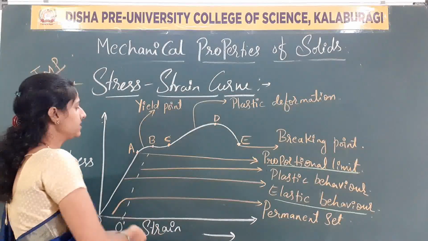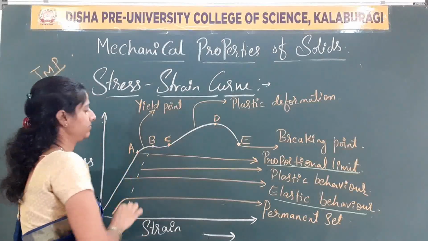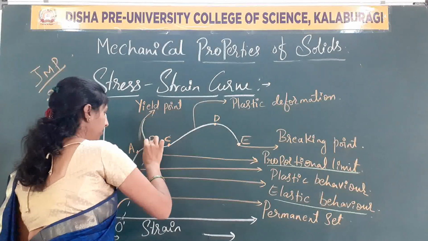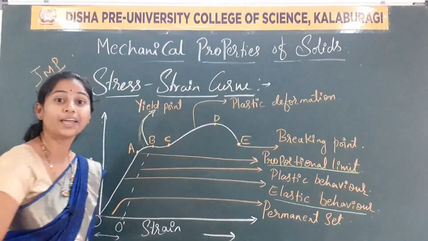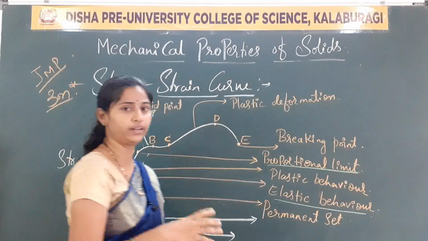Next, what happens? It increases slightly at a point B. At the point B, or the region of B, we describe this as the yield point. What do you mean by yield point?